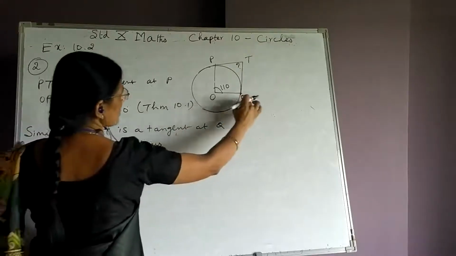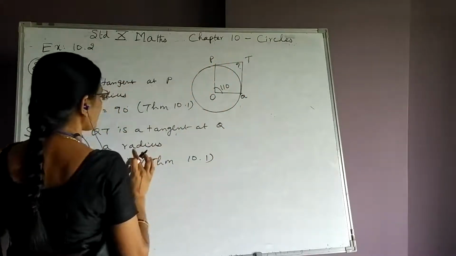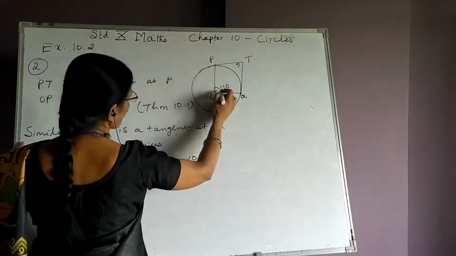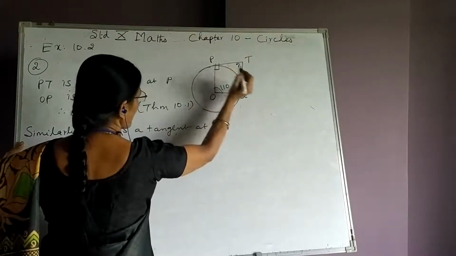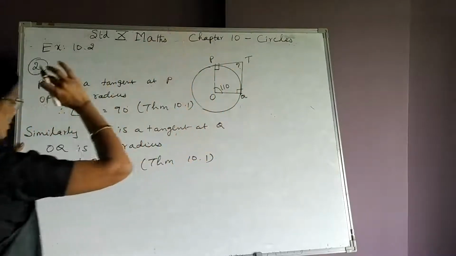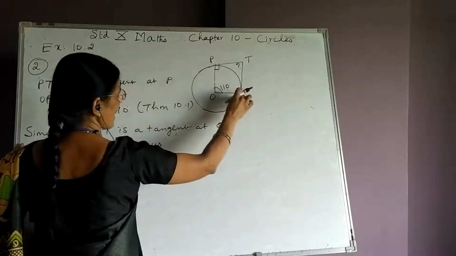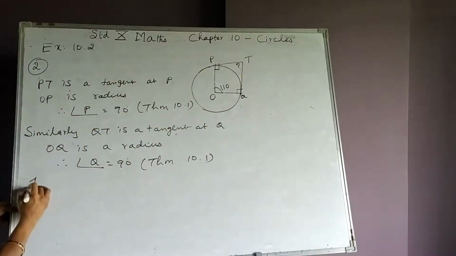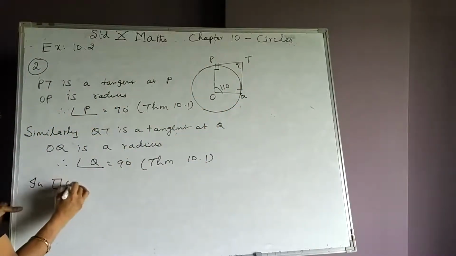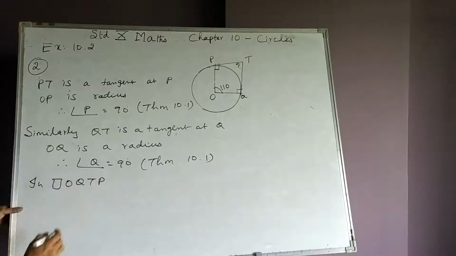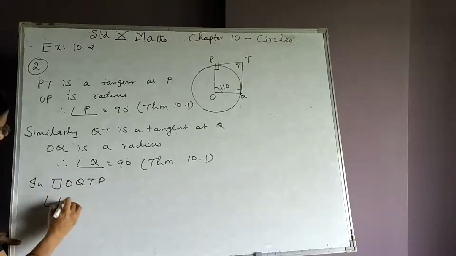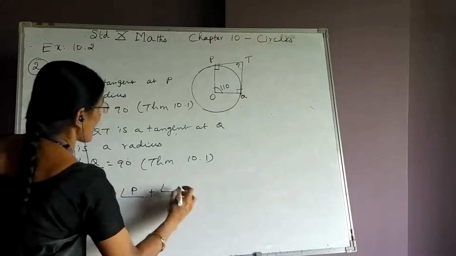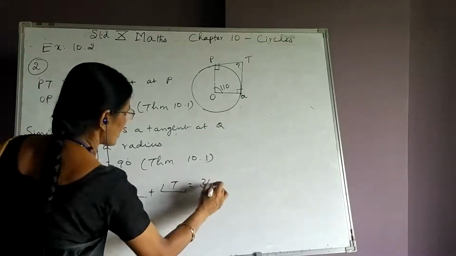You can see this is a quadrilateral. In this quadrilateral, we know three angles: angle O is 110, angle P is 90 degrees, angle Q is also 90 degrees. Because we know three angles of this quadrilateral, the fourth angle can be calculated. Therefore, in quadrilateral OQTP, angle O plus angle Q plus angle P plus angle T is equal to 360.